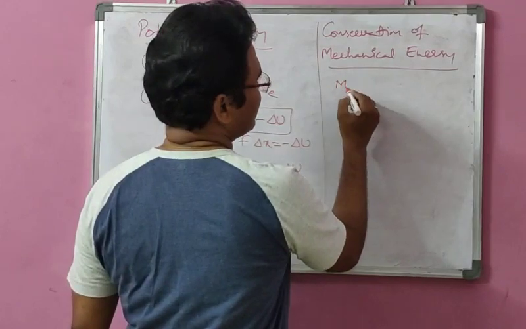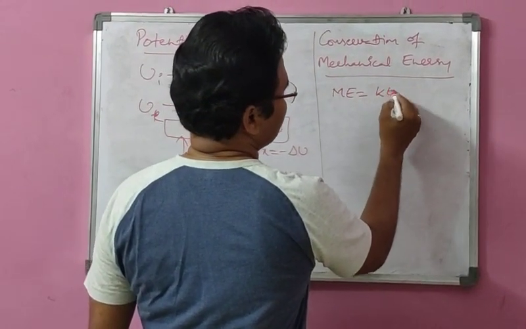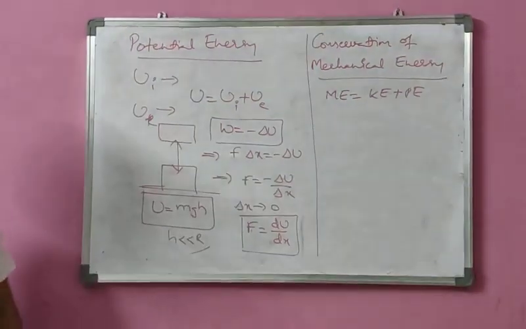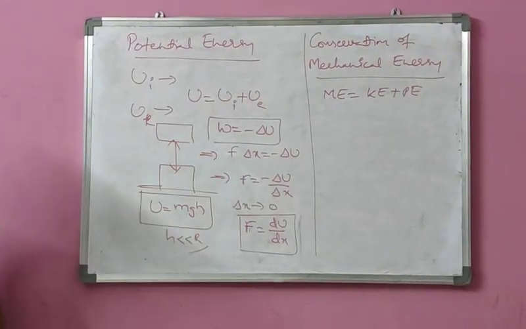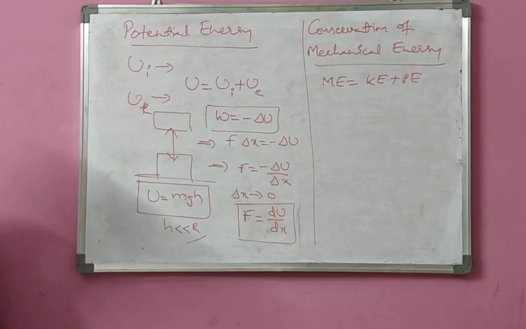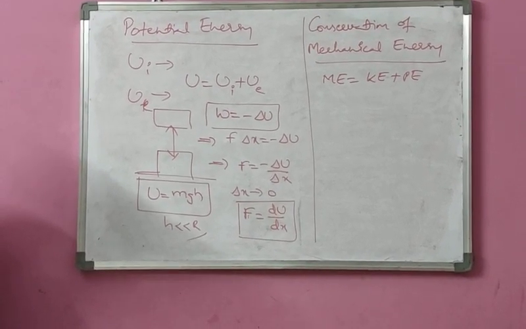So mechanical energy equals kinetic energy plus potential energy. Here we are going to take up the principle of conservation of mechanical energy.